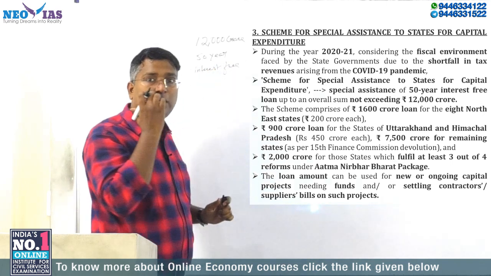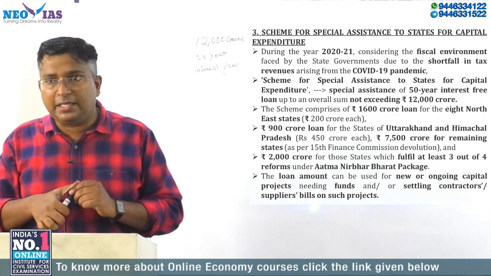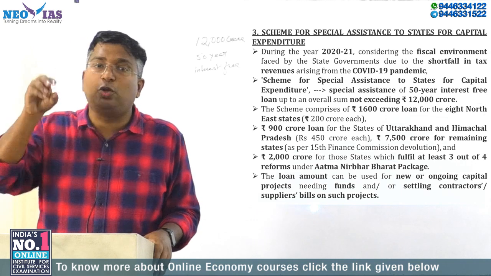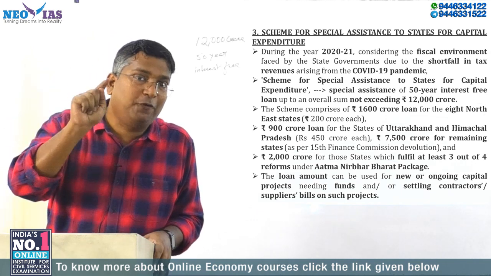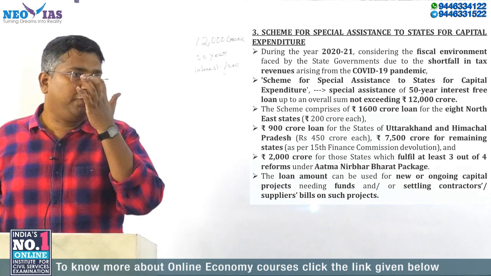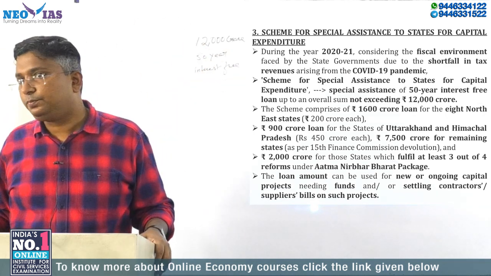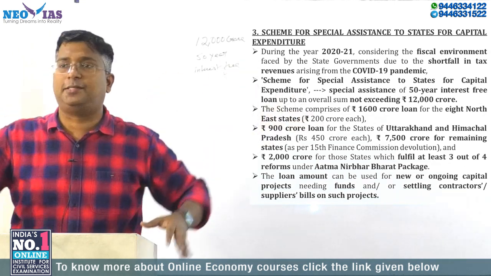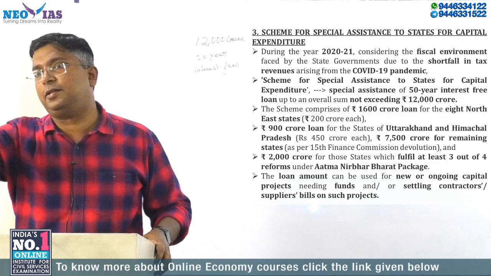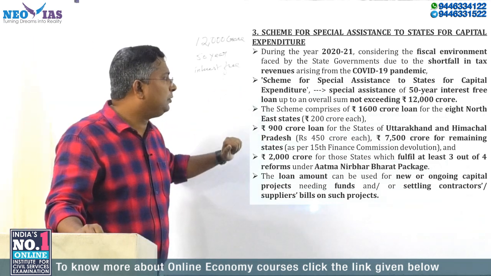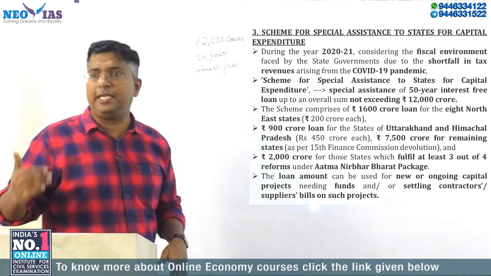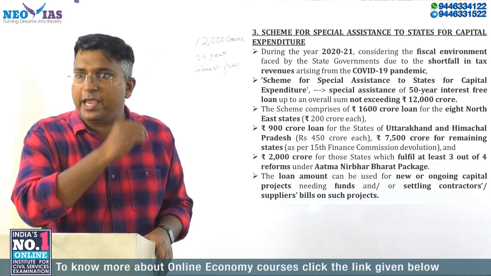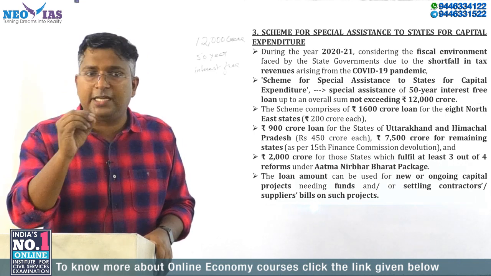These terms we normally don't come across, but under the scheme to improve the state capital expenditure, this money should be used by the state for what purpose only? Only for capital expenditure. And what is the total amount for all the states? 12,000 crore. And this they have to pay back. Interest free means they need not pay any interest. The principal amount they have to pay back in a 50-year period. Out of this 12,000 crore, for the northeastern states, including Sikkim, there will be 8 northeastern states, each northeastern state will be given 200 crore.